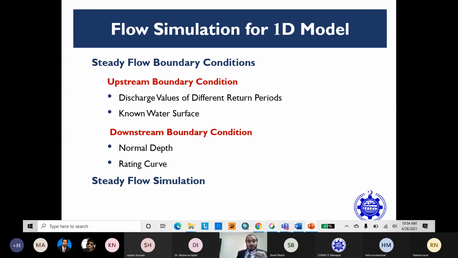1D modeling. In steady flow boundary conditions, we have two boundary conditions: upstream boundary condition and downstream boundary condition. Upstream boundary condition is required for supercritical or mixed flows, and downstream boundary condition is required in subcritical, supercritical, and mixed flows. Under the heading upstream boundary condition, discharge value.